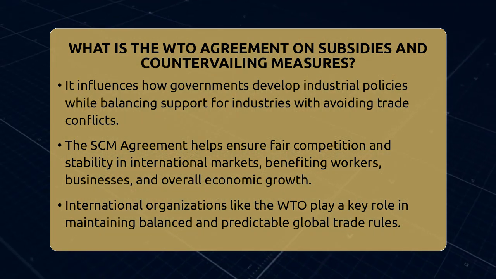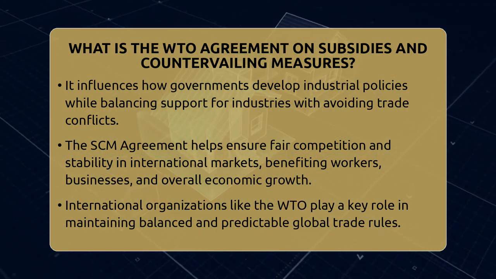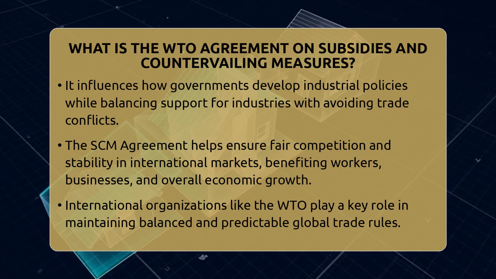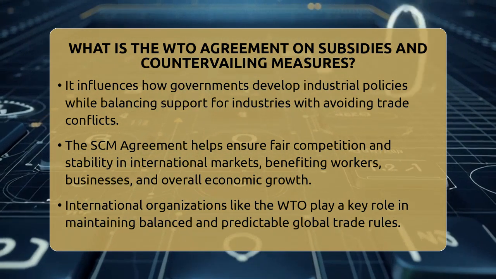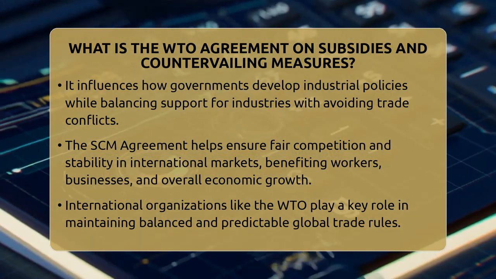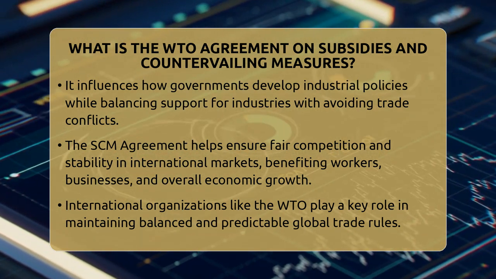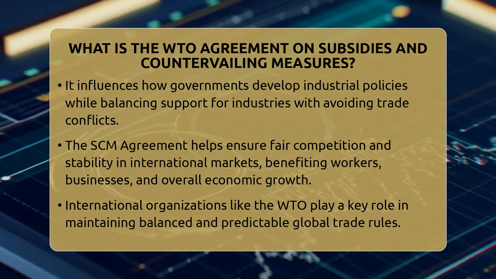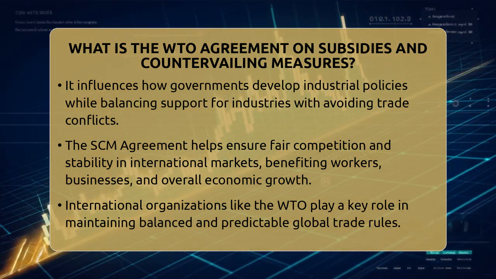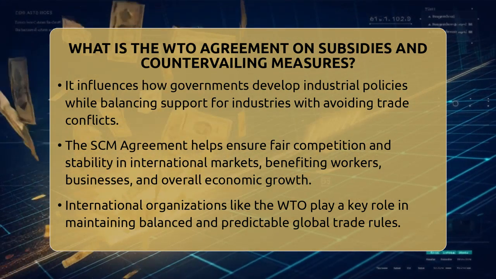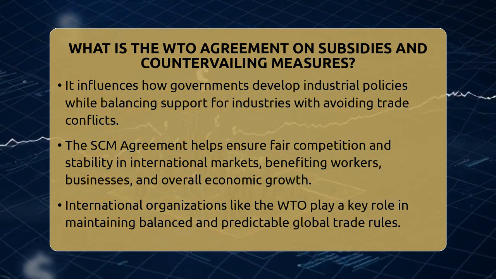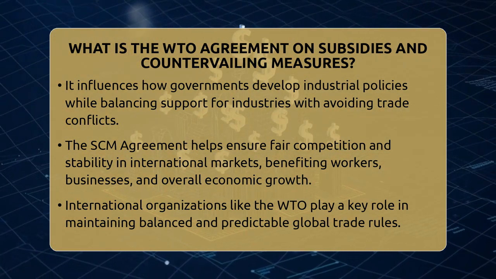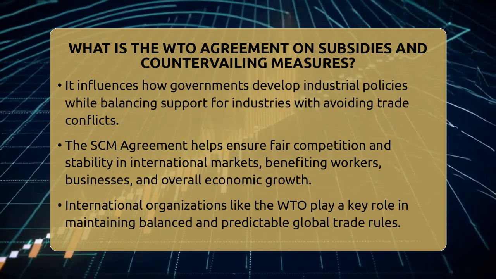In practice, the SCM agreement influences how governments craft their industrial policies. Countries have to balance supporting their industries with avoiding trade disputes or retaliation. For businesses and workers, it means fairer competition in international markets. For viewers interested in how global rules shape national economies, this agreement shows how international organizations like the World Trade Organization help keep trade balanced and fair for everyone.